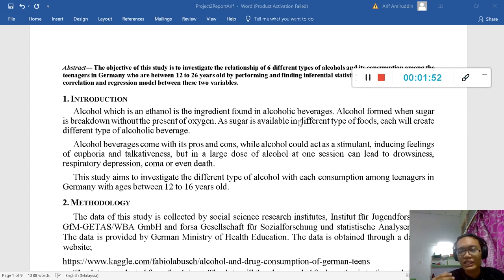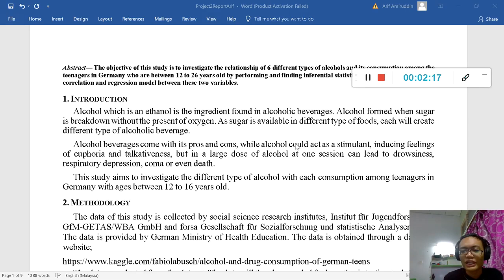Sugar comes in different types of fruit. From grapes you can make wine, from barley you can make beer. Different fruits and foods produce different types of alcohol.